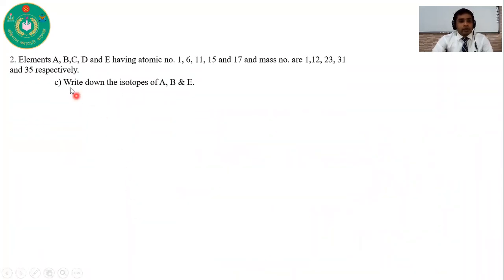Okay. Question C. Write down the isotopes of A, B, and E. So what is A? At first, you have to find out what is A. Here you can see that A, its atomic number is 1. So it is hydrogen. Then B, its atomic number is 6.